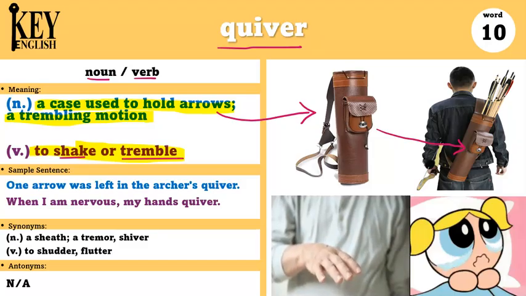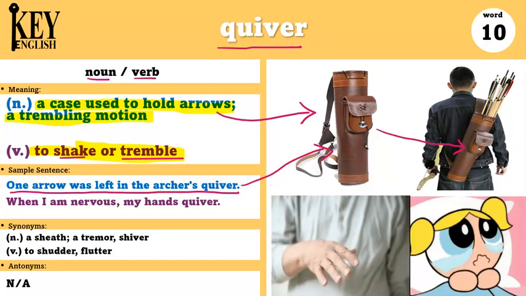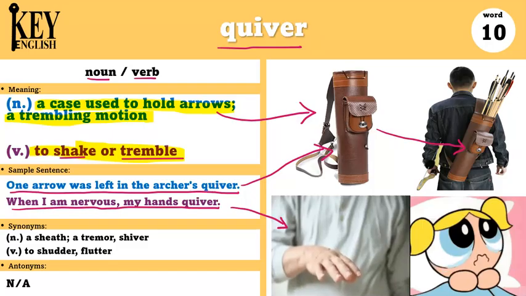Let's look at the examples. One arrow was left in the archer's quiver. This one here. Or you could say, when I am nervous, my hands quiver. Just like this video here, you can see the person's hands are shaking or quivering. I could also say, before I cry, my lips start to quiver or my lips start to shake.